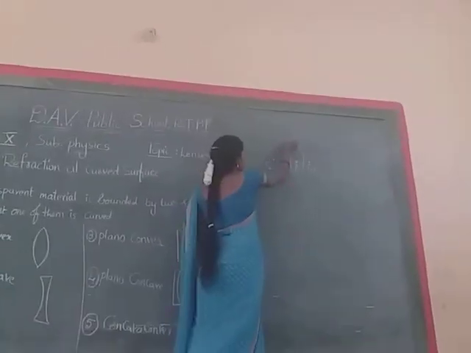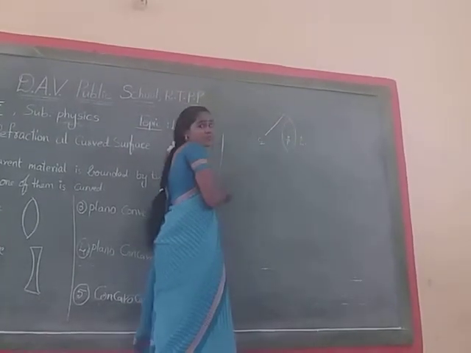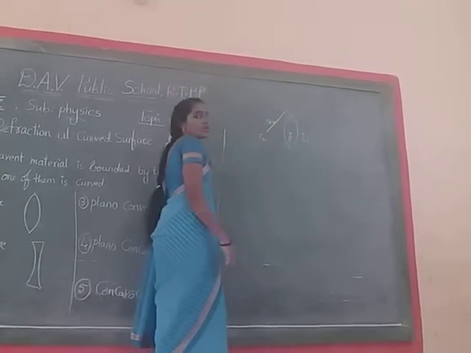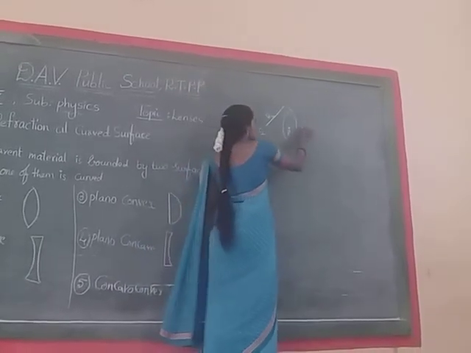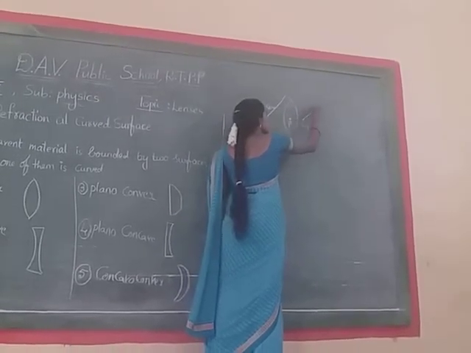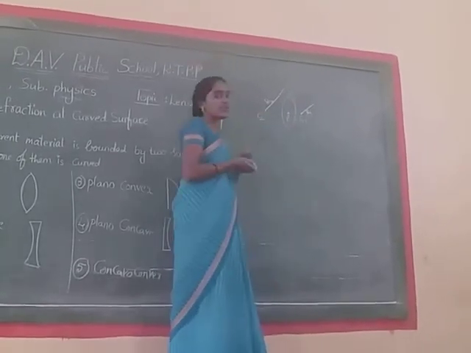If we draw a line from the center of curvature to the surface of the sphere, that is the radius of curvature, R1.